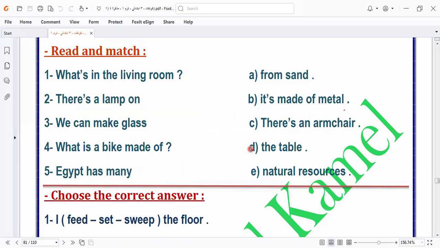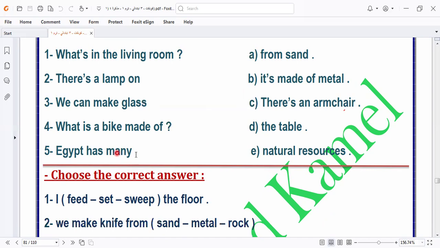So if you answer with me, you are paying attention to what I say. You can make glass from what? From sand, as we know during the lesson. What is the bike made of? You can guess with me. Made of metal. So I select number 4 by number B.